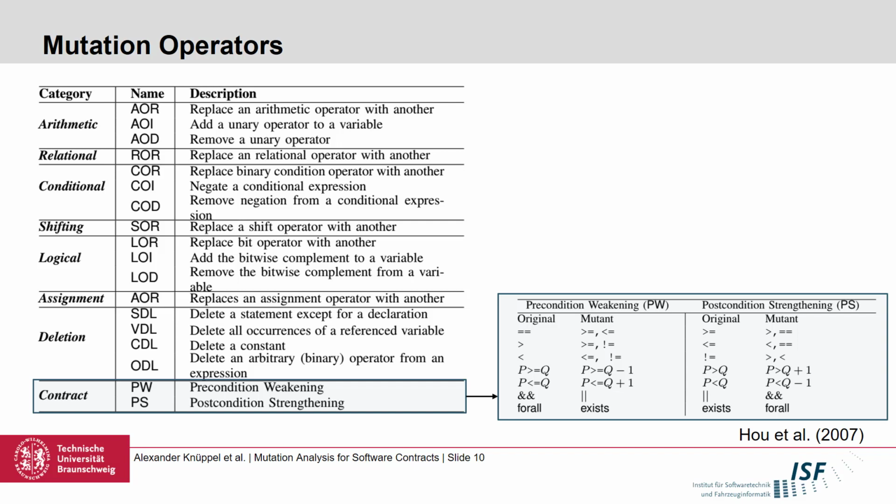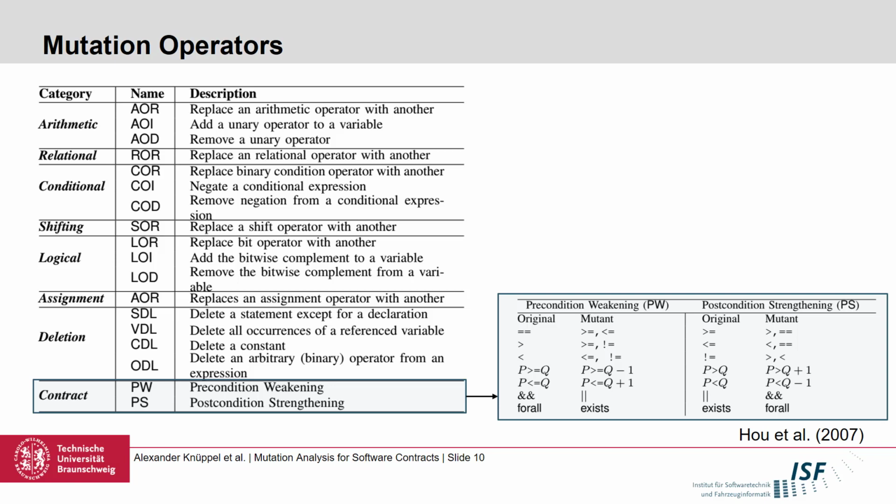Additionally, we also obtained some simple operators that we adopted from Hu et al. to mutate the specification, and that is something particularly interesting because when we think again about the duality between contracts and test cases, what does it actually mean to mutate test cases and what insights can we get? The operators themselves are very simple, and like the source code mutations only concentrate on small modifications.